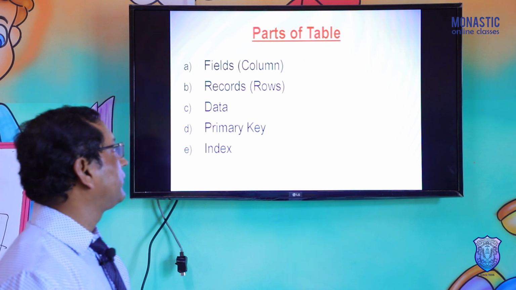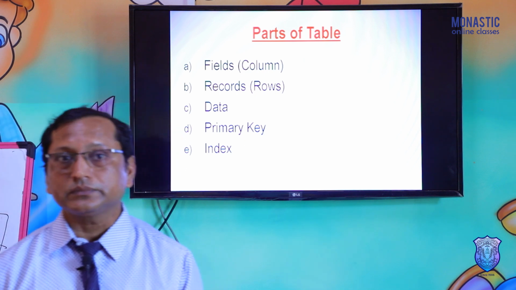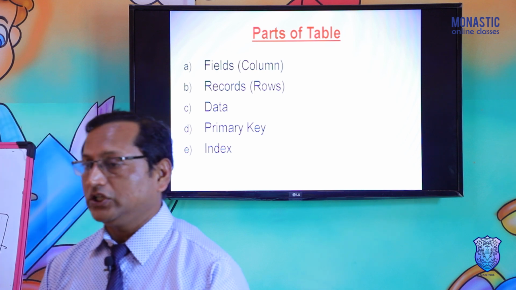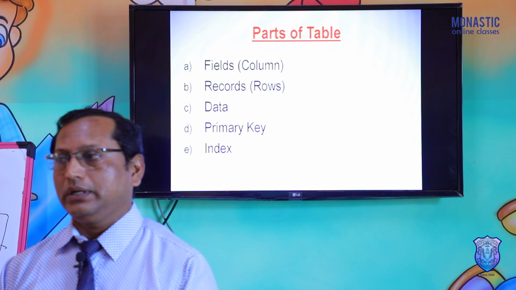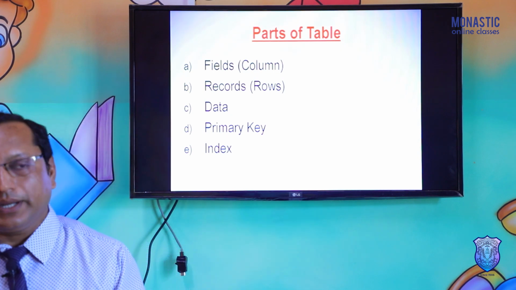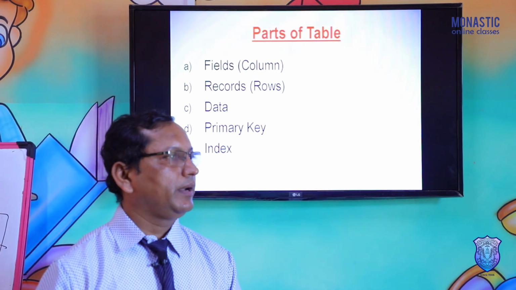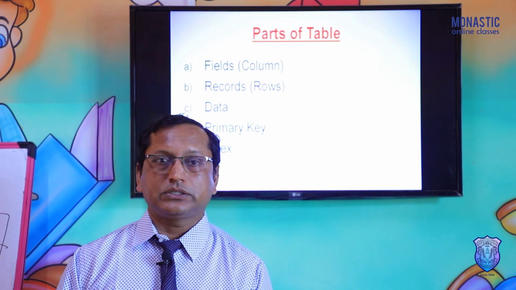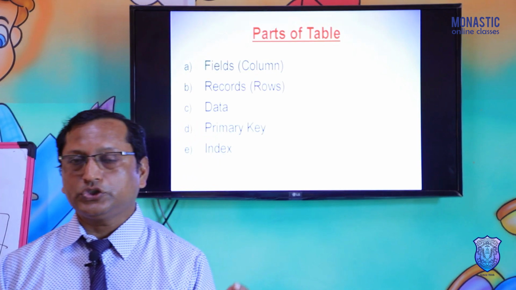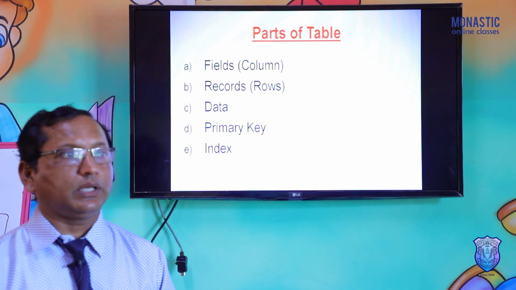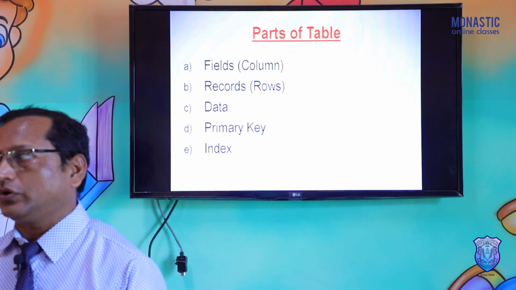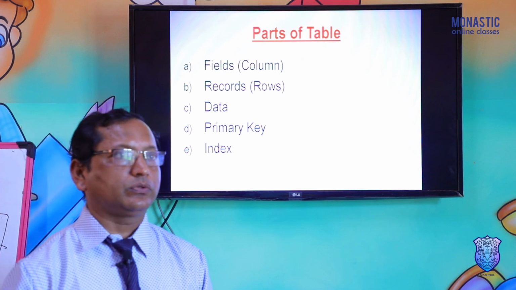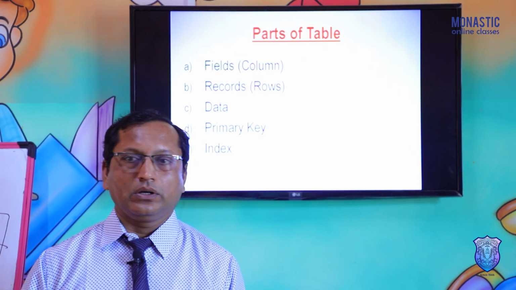So what is a primary key? The primary key is the main key of the table. The primary key is the important field of the table that helps to store unique data. It helps to store unique, non-repeated data in the table.